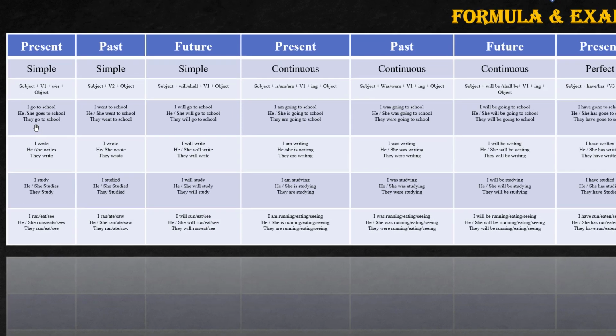I'll just zoom in. When it comes to simple present, you could see the formula here, right? Subject plus verb, V1 format we use. Okay, base verb, and then S or ES for the he, she, it, you remember, right? And then the object. Okay, subject, verb, object. And then when it comes to simple past, V2 format we should add it. Subject and object remains the same. Future, will or shall will add, and then V1 format plus object.